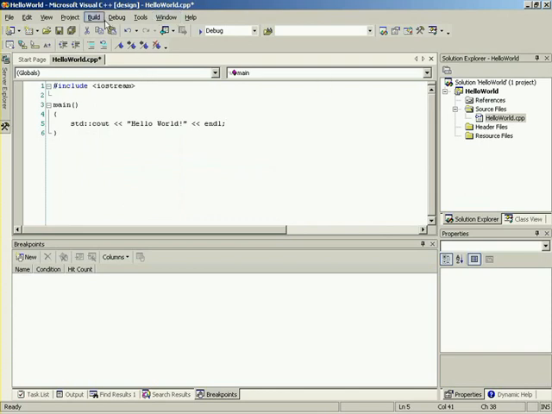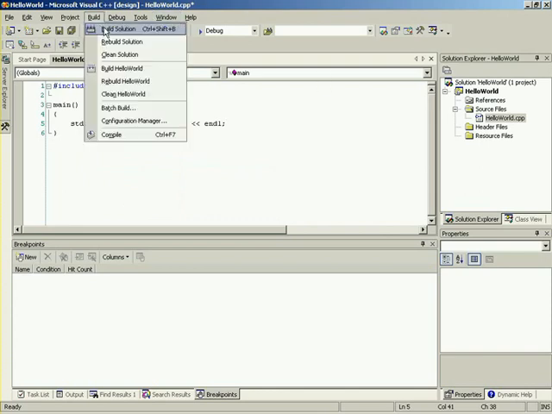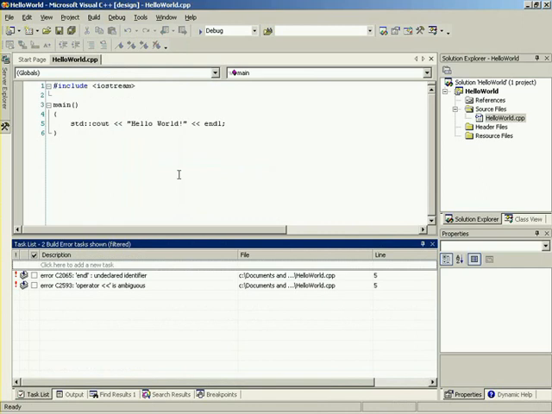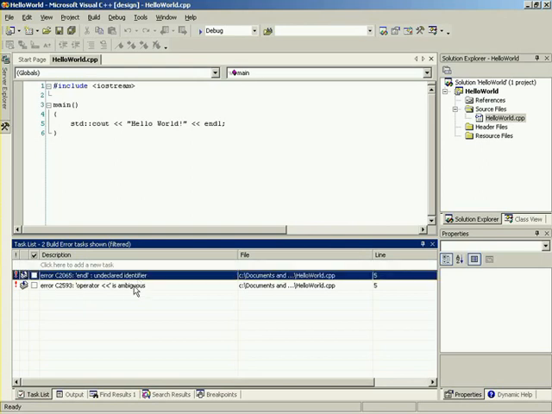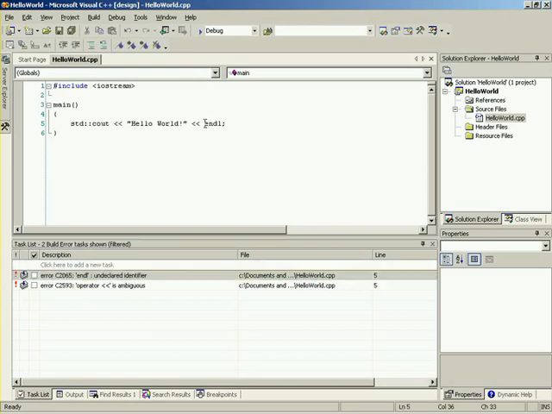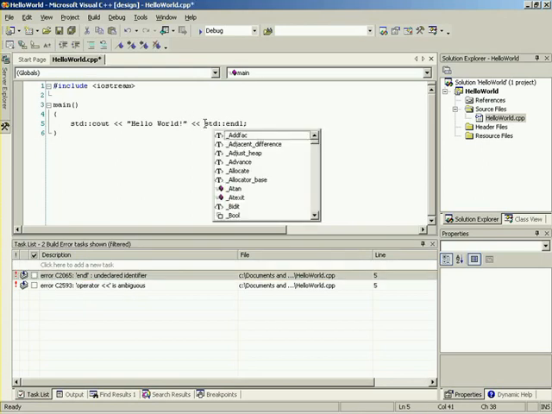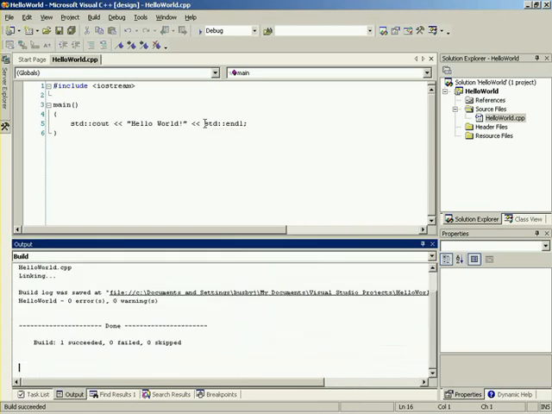We can go up into build, and we can say build solution, or just press Control-Shift-B. And what this is going to do is actually build it and link it. Okay. So if you notice down here, we have a little bit of a problem. endl undeclared identifier. What we can do to change that is say std::endl and Control-Shift-B again, and everything works fine. The reason for this, well, actually, I'll explain that in just a second. Let's make sure this works first.